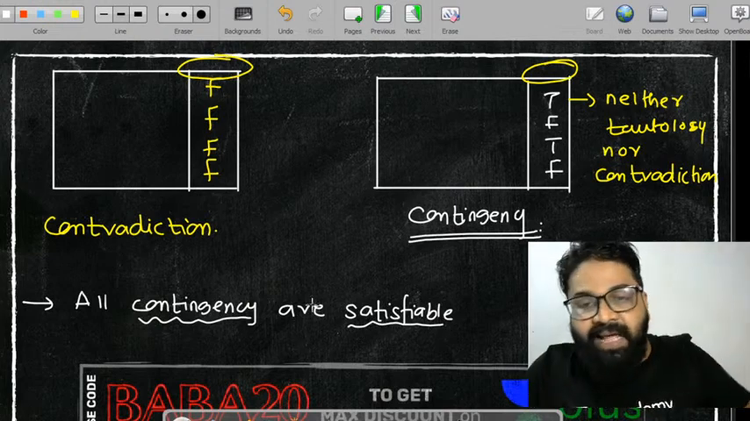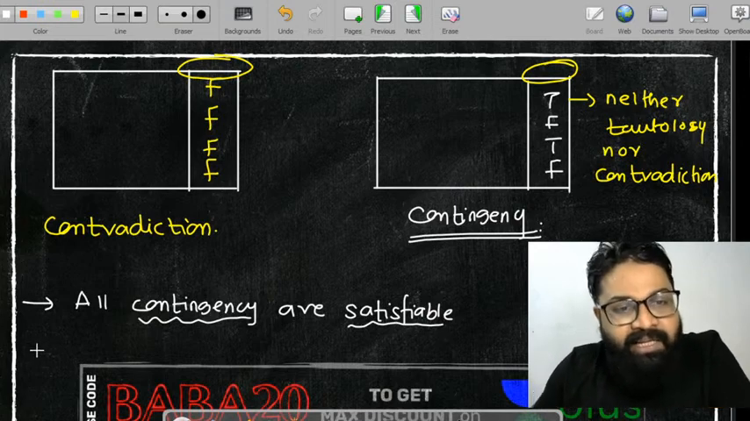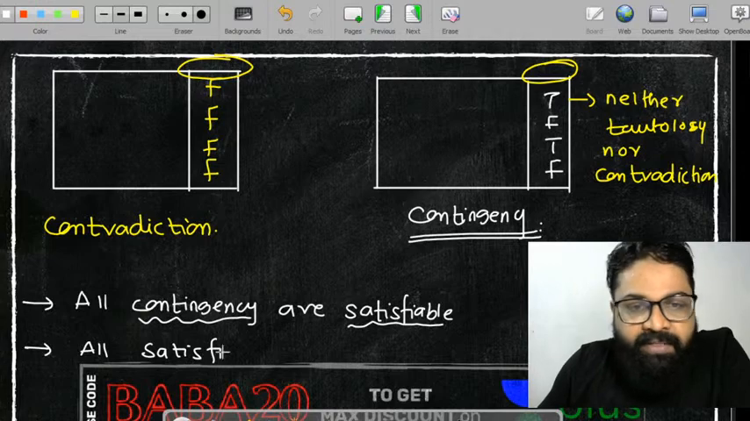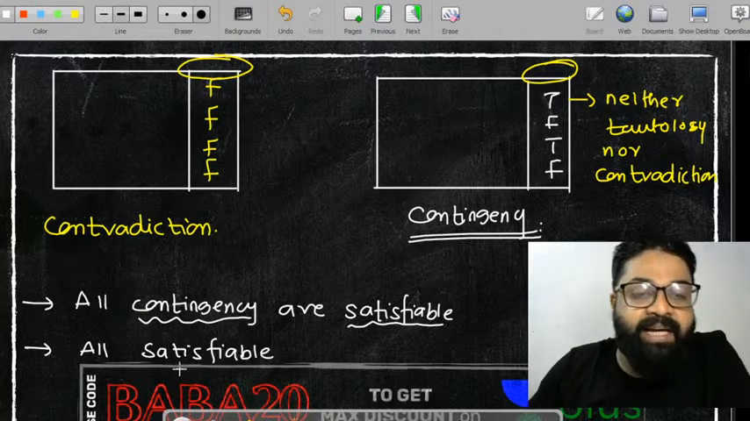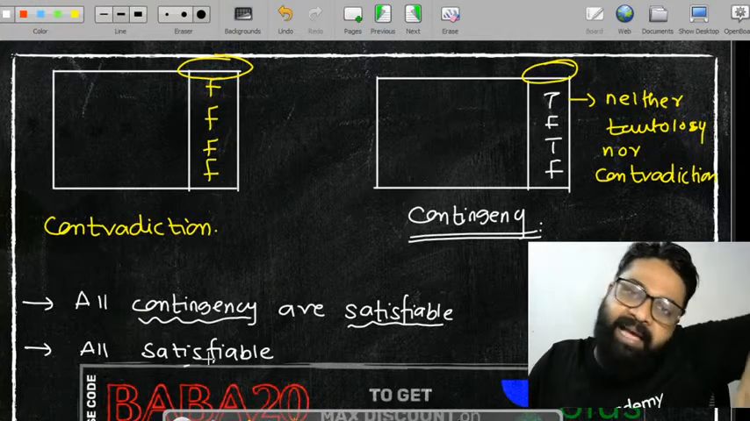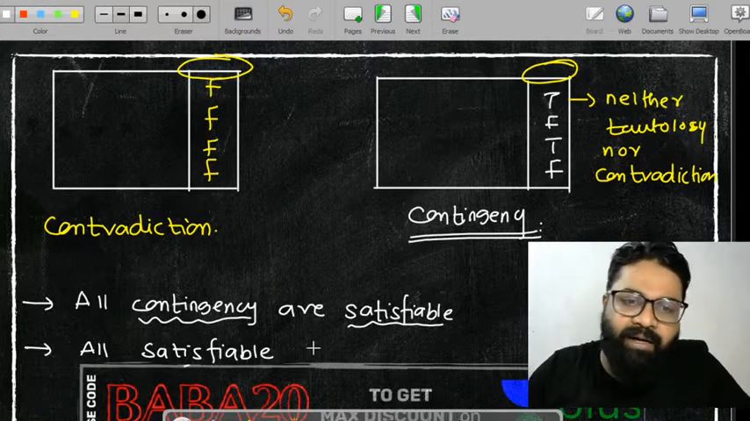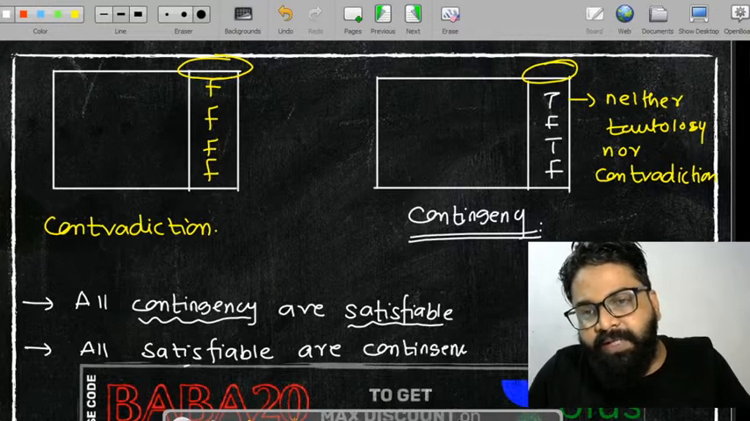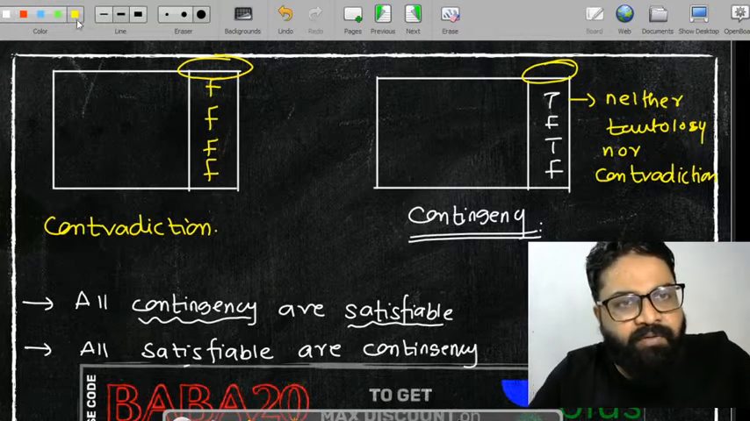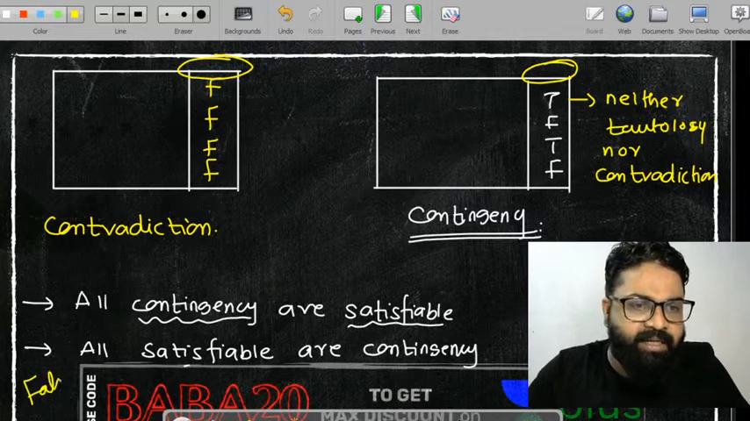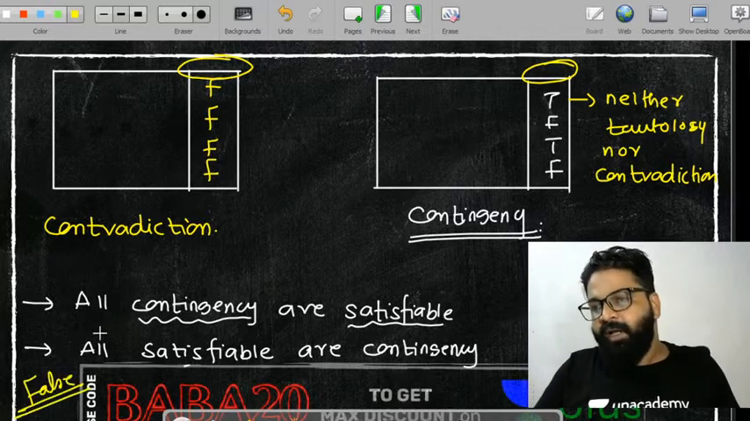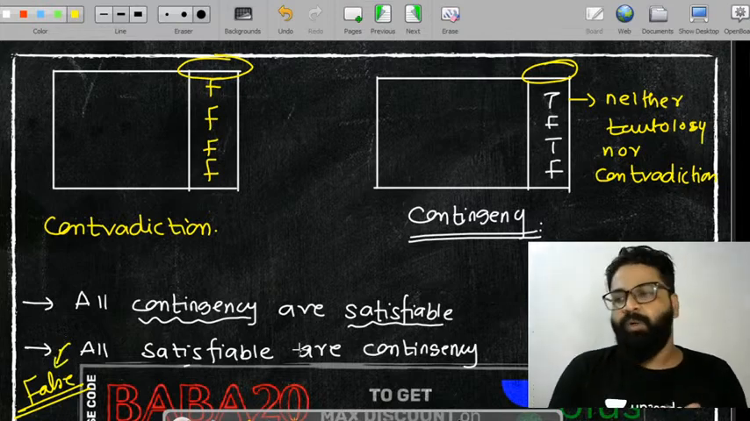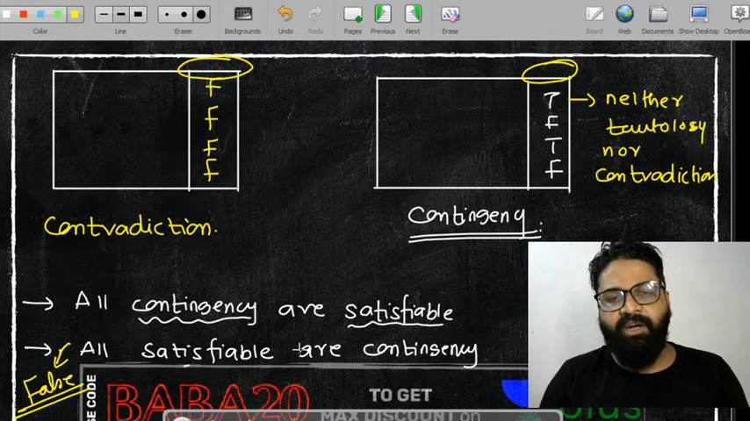But can I say that all satisfiables are contingency? No, this statement is wrong, because in satisfiable there will be at least one true. It may also be that all of them are true. So the second statement, all satisfiables are contingency, is false. No, all satisfiables are not contingency.